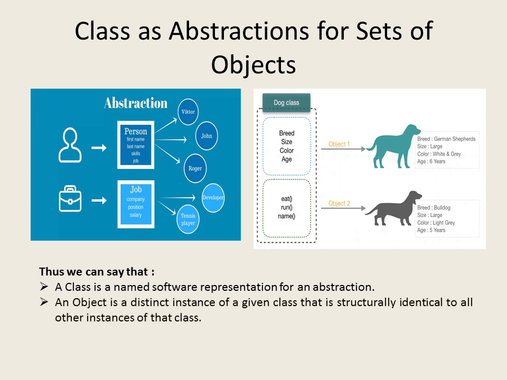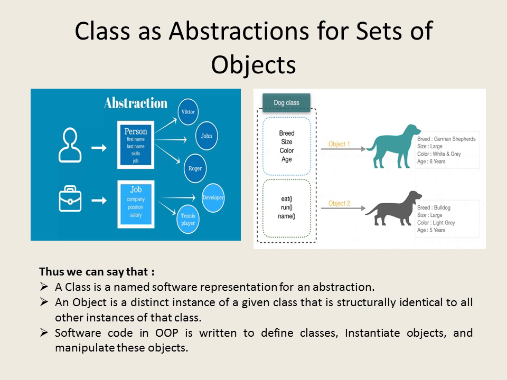Next is, an object is a distinct instance of a given class that is structurally identical to all other instances of that class. As I have already told you, objects are part of the classes and they share the structure of the class. And what is the structure of the class? The variables and the functions that it has.